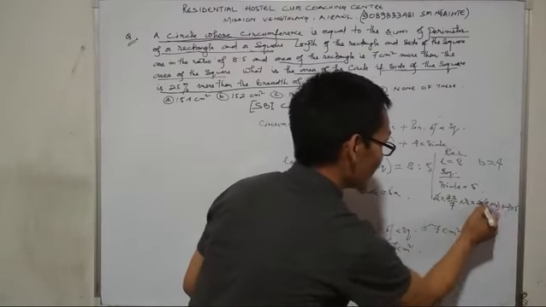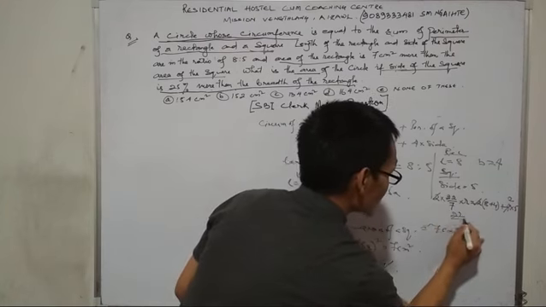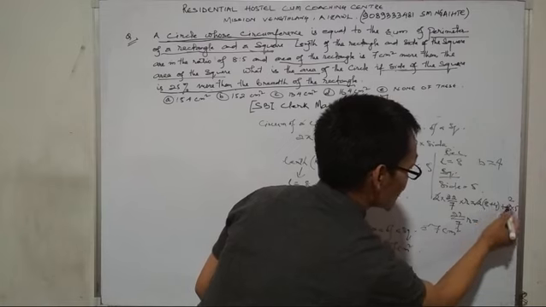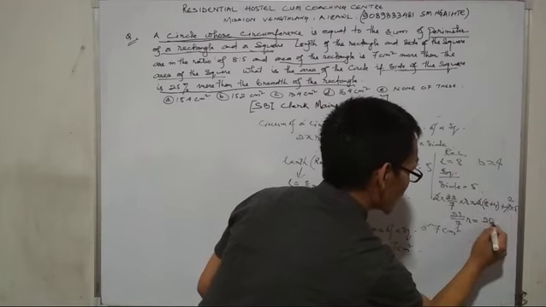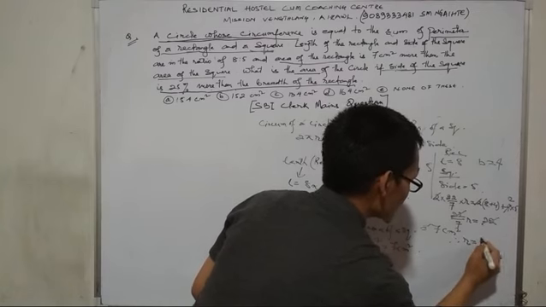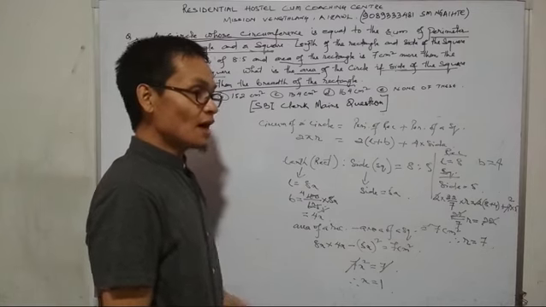The 2 cancels, and here we get 22 by 7 r is equal to 12 plus 10, which is 22. Therefore r is equal to 7.